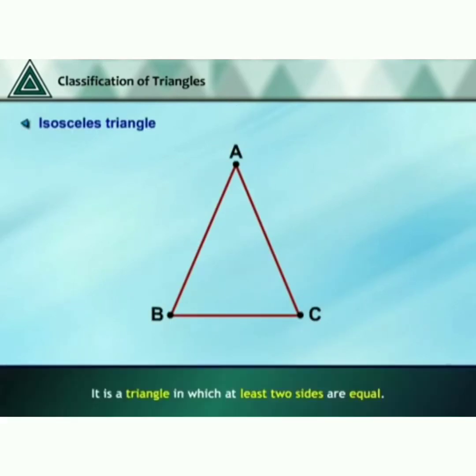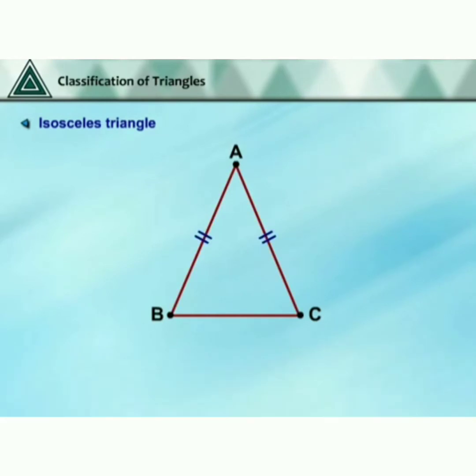An isosceles triangle is a triangle in which at least two sides are equal. See here, AB equals AC. These two sides are equal, so this is called an isosceles triangle.